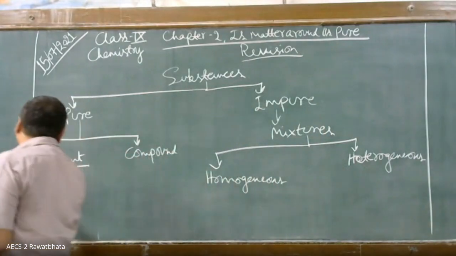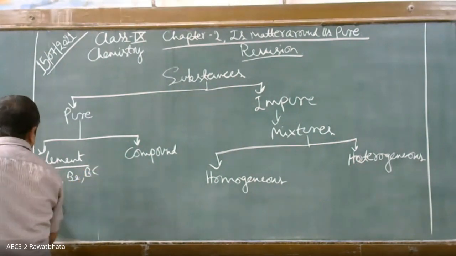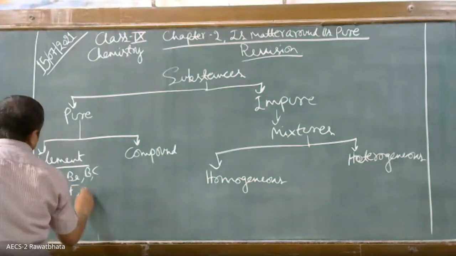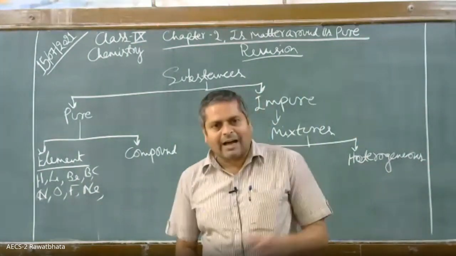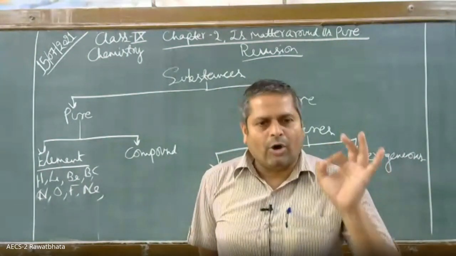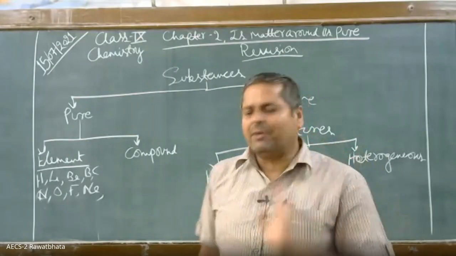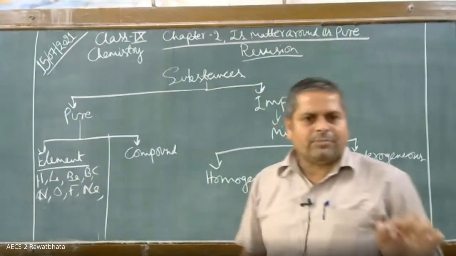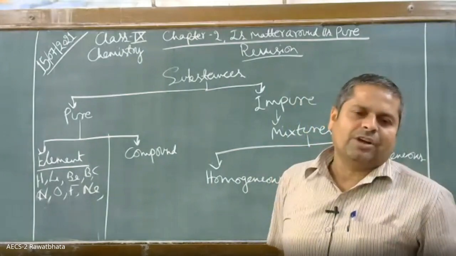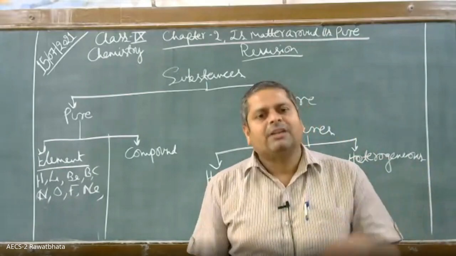For example, hydrogen, lithium, beryllium, boron, carbon, nitrogen, oxygen, fluorine, neon, etc. All these are elements. Elements are a group of similar kind of atoms. And compounds: when two or more atoms of different elements combine in a fixed proportion, they form a compound.